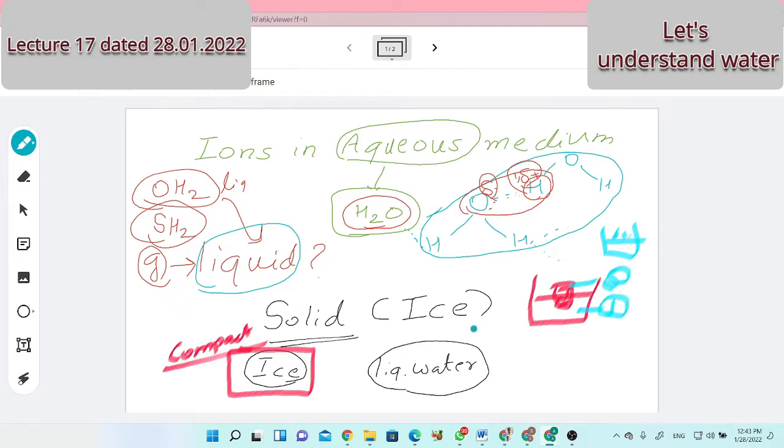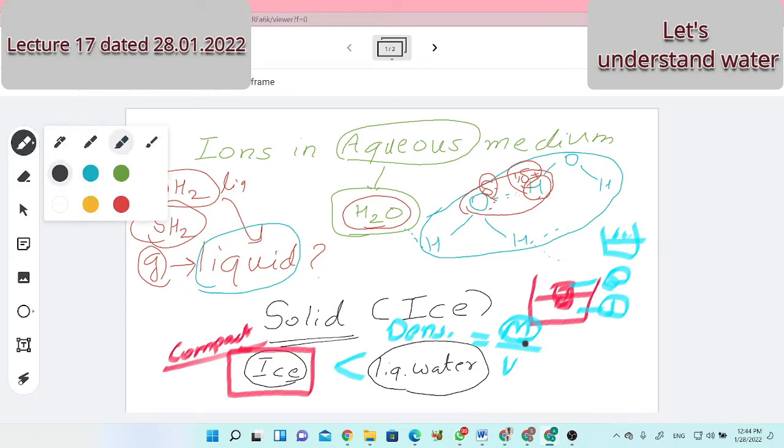Who is more dense? Liquid water. Yes. So the density of liquid water is larger, and the density of ice is less. What is density? Density means mass upon volume. If mass increases while volume remains the same, density will increase. Or if mass remains the same and volume increases, density will decrease. So one thing I have to keep constant.